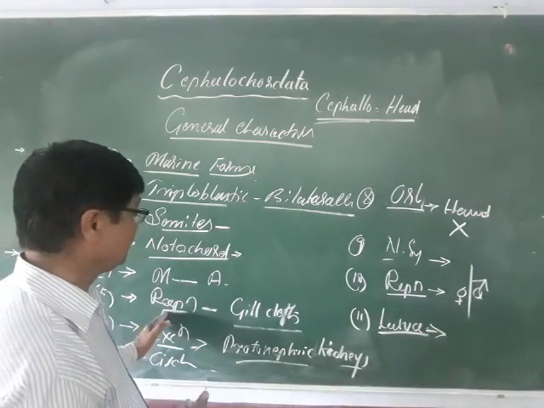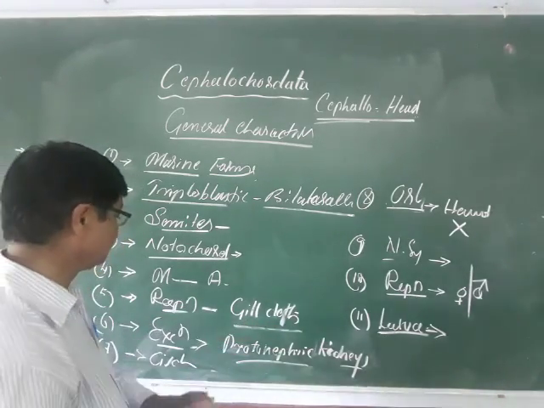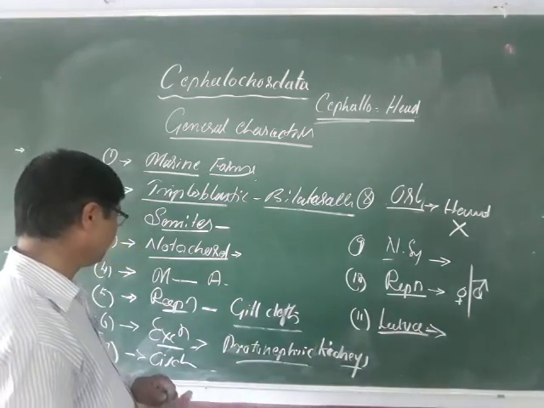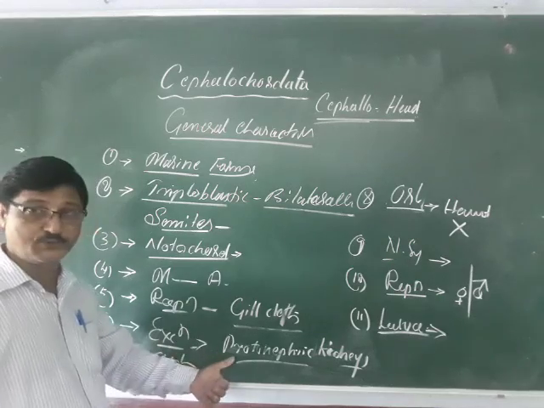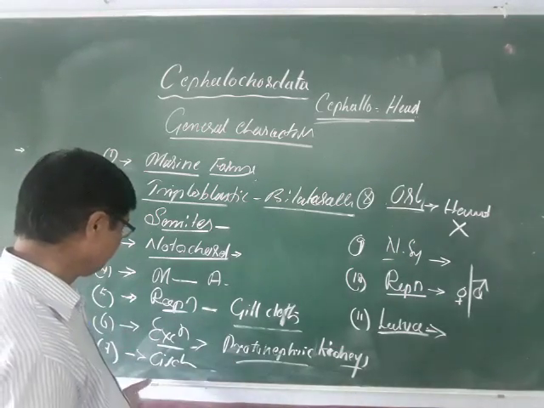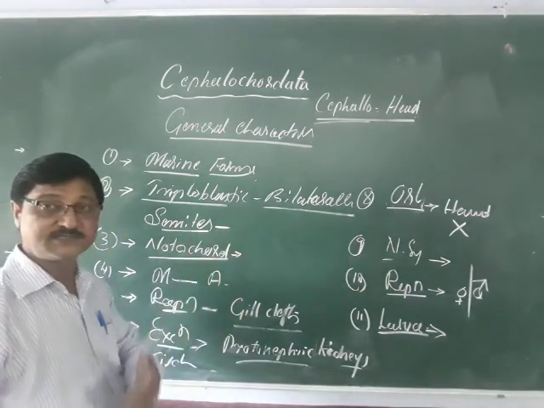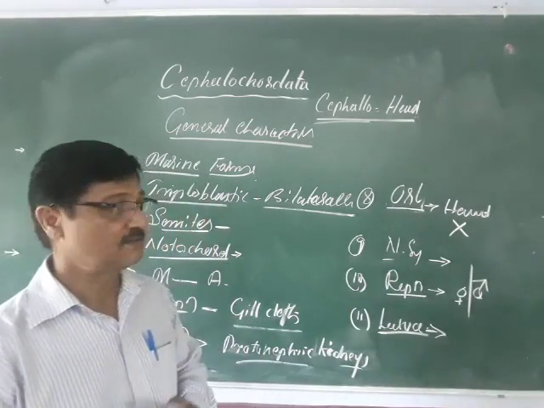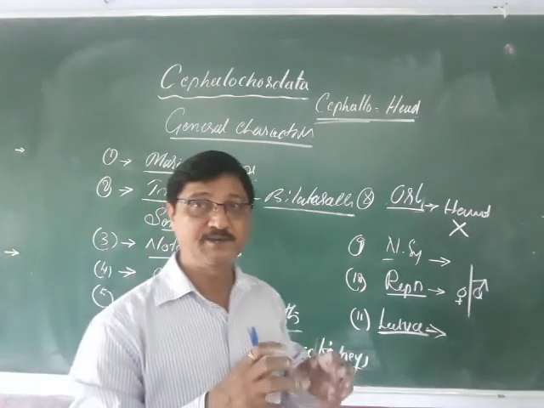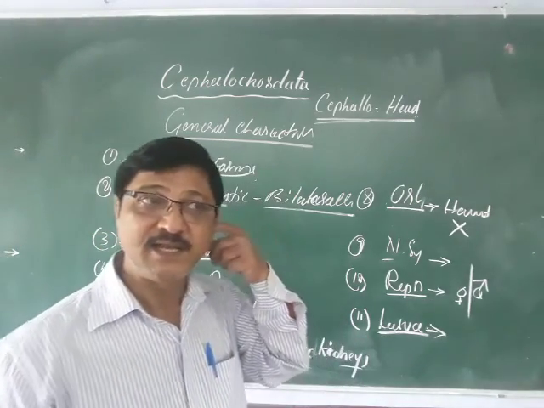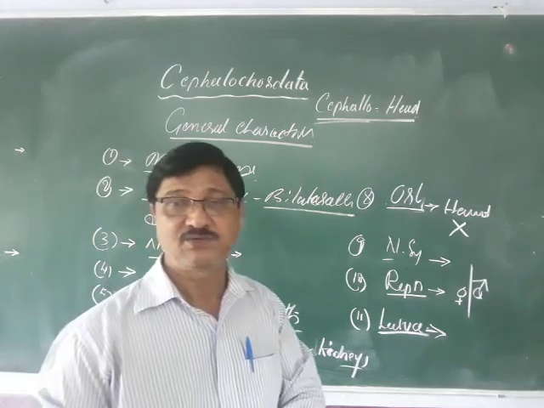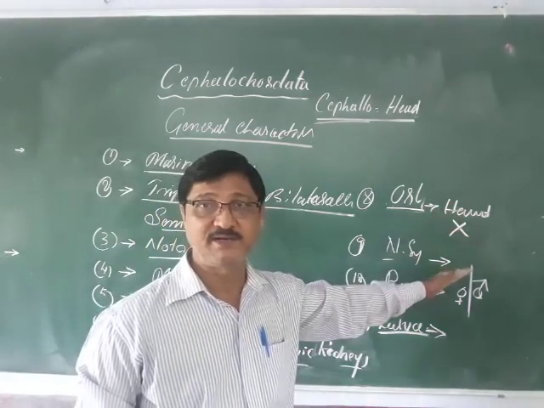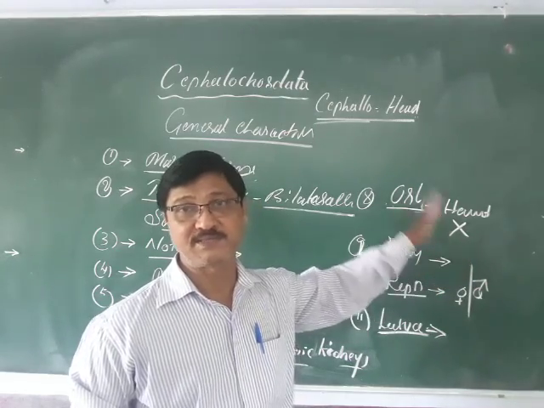For respiration, gill clefts are there, a series of gill ducts, and for excretion, protonephric kidneys. In the circulatory system there is no heart, but instead of the heart there are blood lumps, and the blood flows in particular vessels. The blood is colorless. And the nervous system, dorsal and ventral nerve cord, is well developed as compared to others.